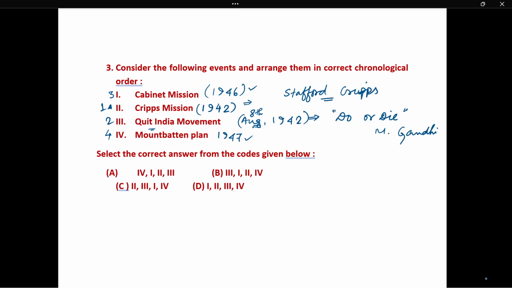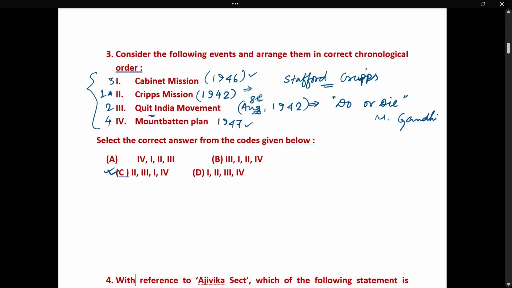So the option is 2, 3, 1, 4. Option C is the correct one. There are a lot of things to say related to these events, which we will be discussing in the next video or next questions. Otherwise, these questions will be too long.